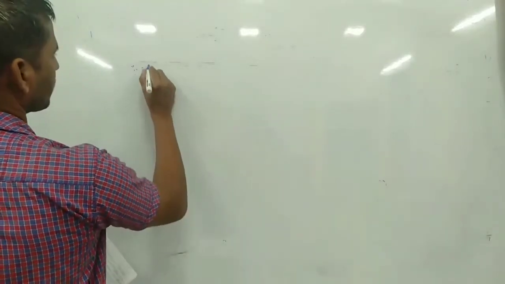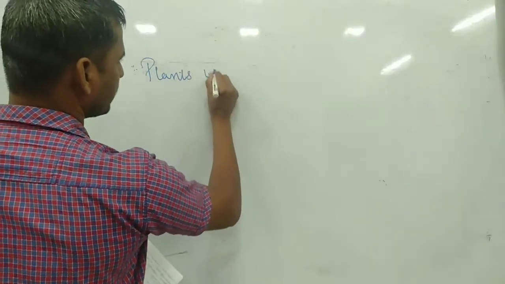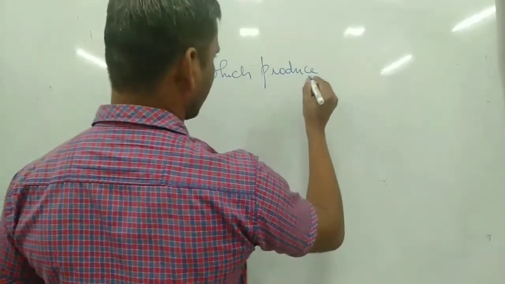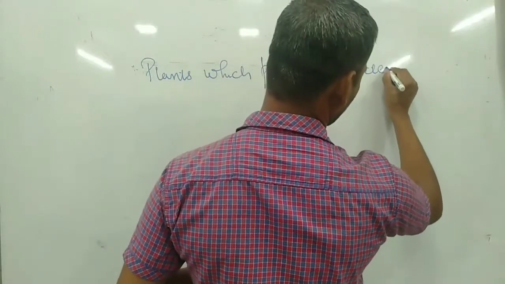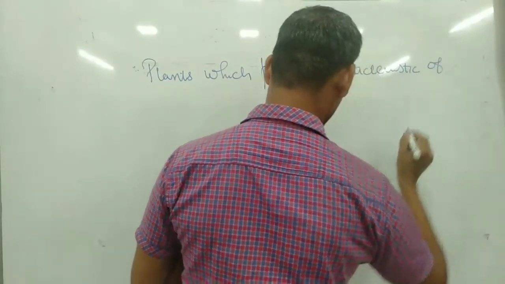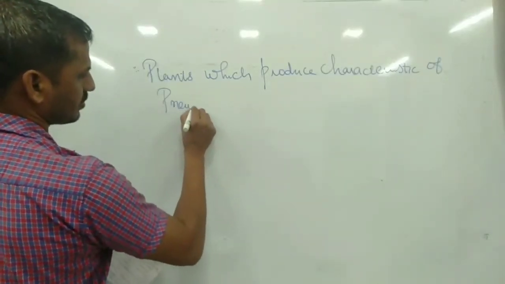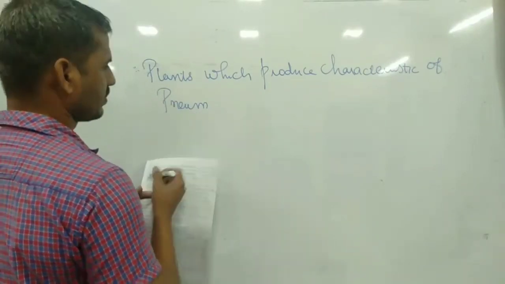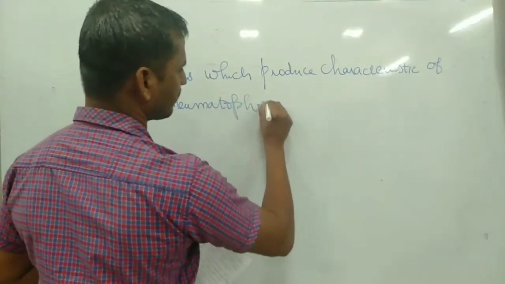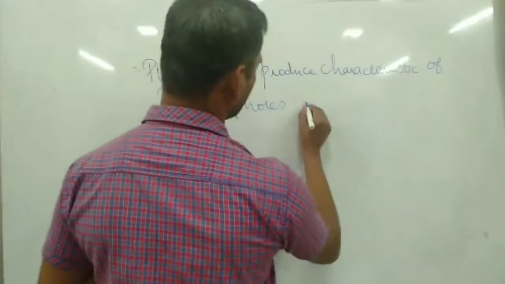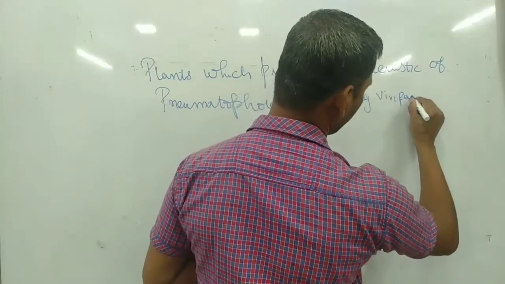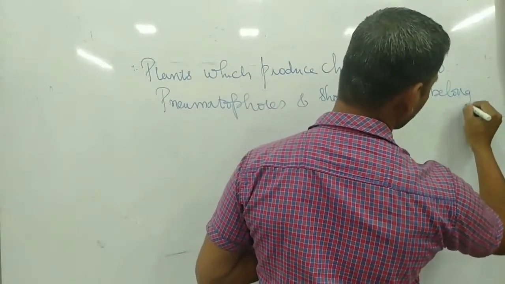The first question is: the plant which produces the characteristics of a pneumatophore and showing vivipary belongs to which group?